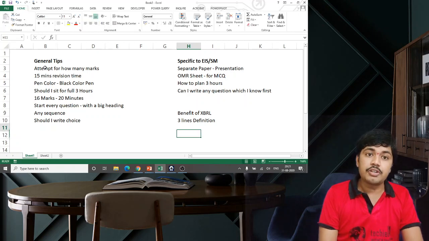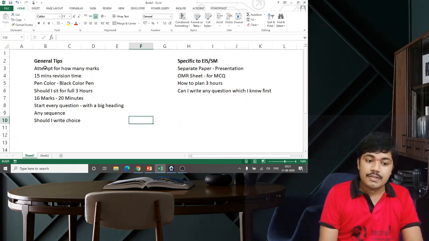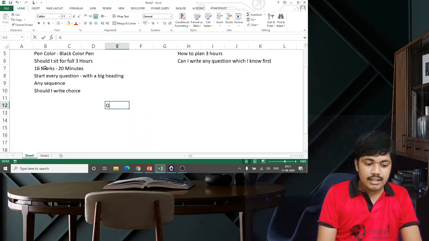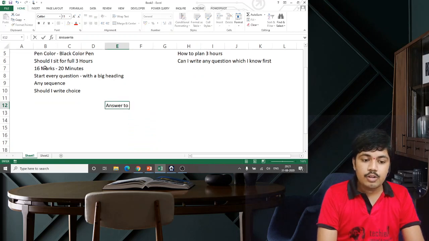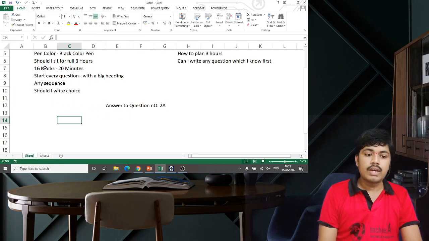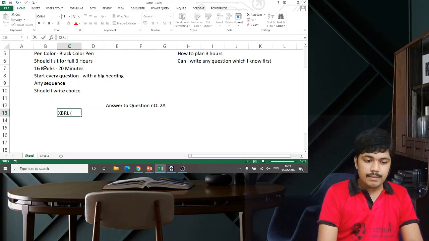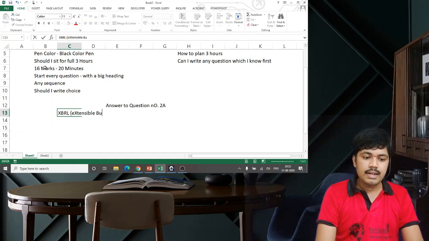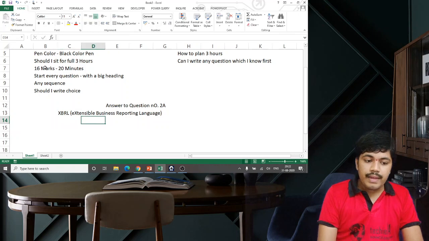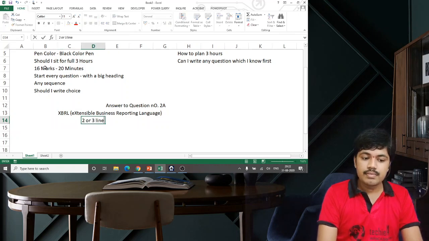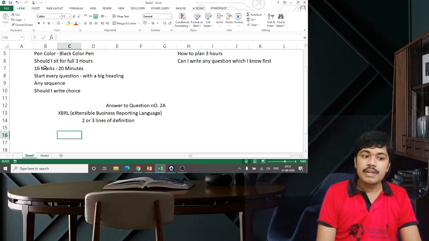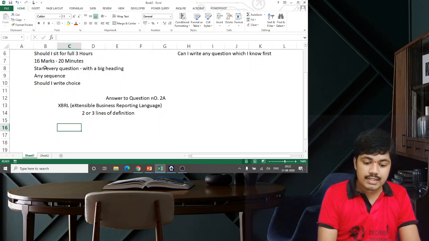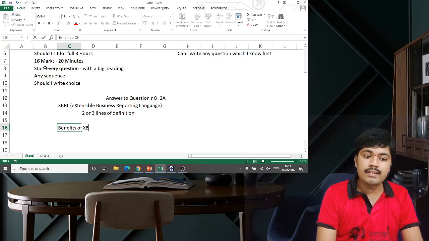Clear definition. See, if you write like this, for example, how will I write? I keep a heading, answer to question number 2A. Then I have written XBRL in brackets. XBRL stands for Extensible Business Reporting Language. Then I will write 2 or 3 lines of definition. Then I will leave 1 line. Then I will start with the first side heading.